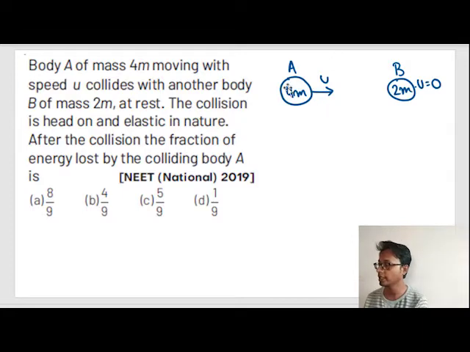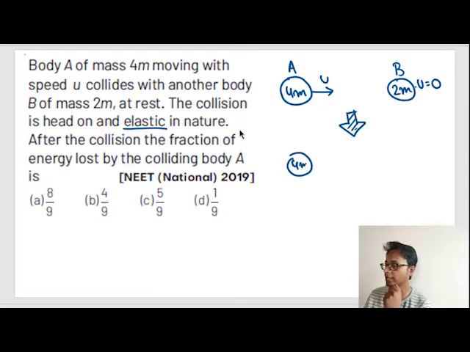So this body goes and collides, then it rebounds, and it is given the collision is elastic in nature. So let's assume after rebounding the velocity becomes u1 and this velocity becomes v1. Before collision the velocity was u and v is equal to 0. After collision the velocities became u1 and v1.